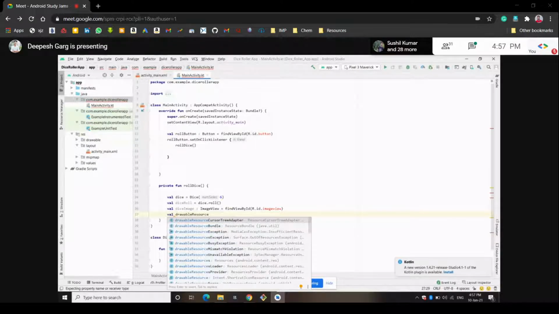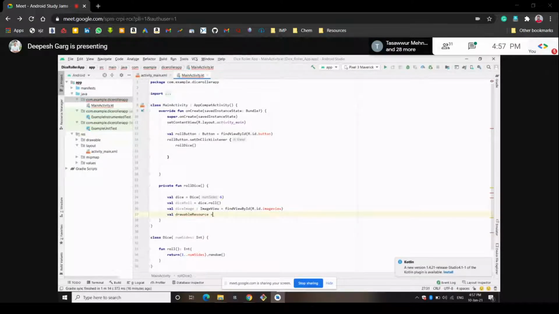What this variable will get is, whenever the dice rolls, we have a keyword called when. We have created a function called dice roll, dice dot roll, and whatever output dice dot roll generates will be stored in the dice roll variable. So whatever the dice shows, it will work according to that.